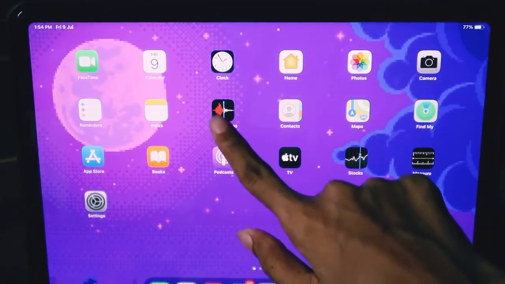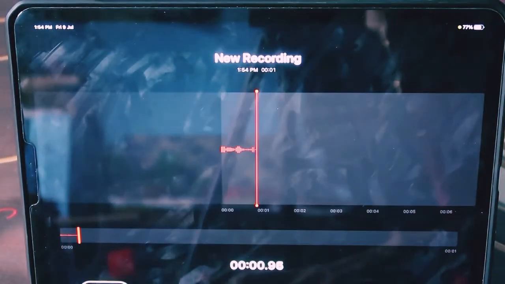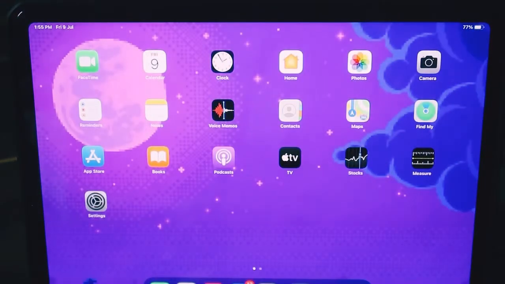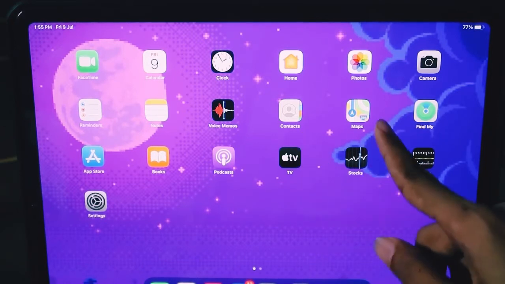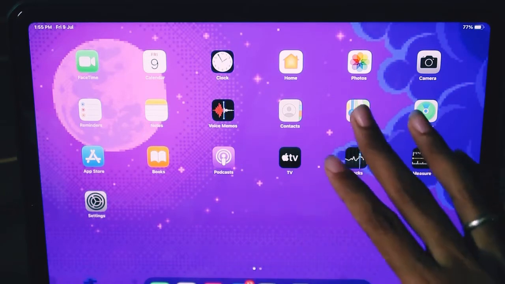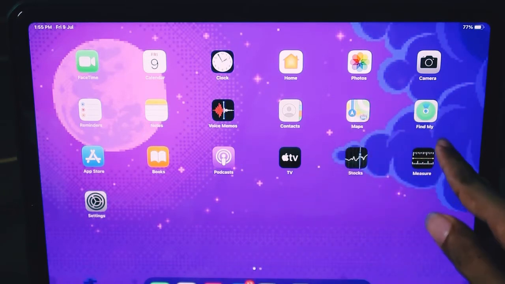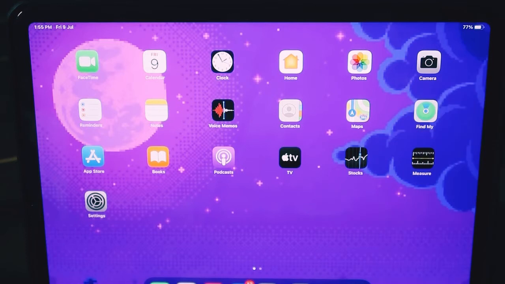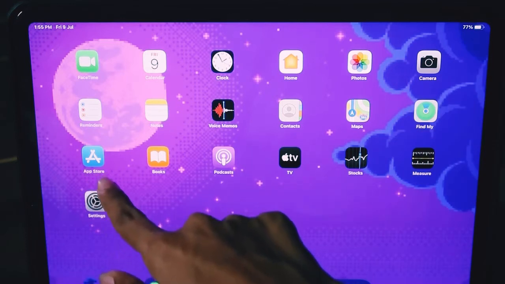And here I have got voice memos. I didn't use it till now. If you want to record something, you can record, and you can click on the done option after the recording has been done. Okay, and here's my contacts, and over here I have got maps, but I didn't use it till now. And here it's Find My. I don't know, Find My iPad, I think so. I never used it.